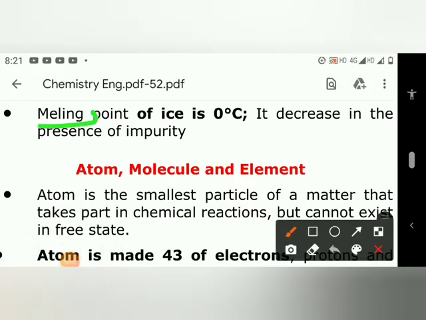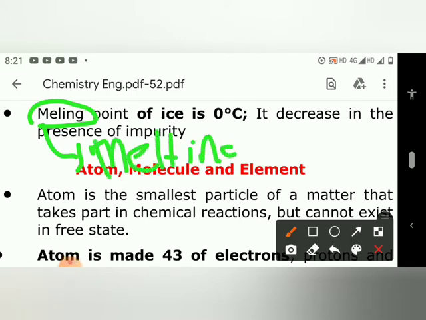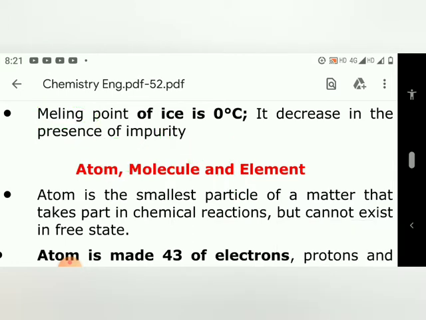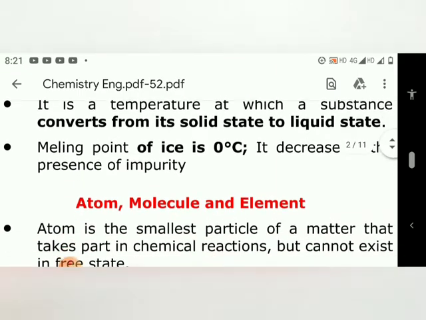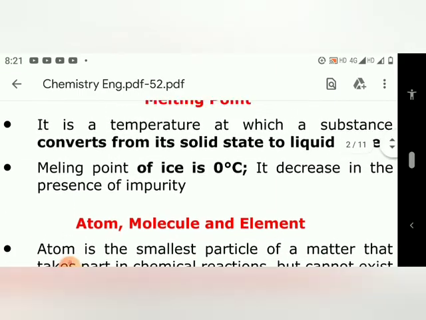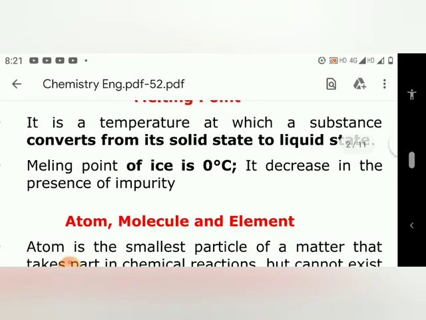Sorry, it's given wrong. The spelling of melting is given wrong. Try to correct it. The melting point of ice is 0 degrees Celsius. We all know that water becomes ice at 0 degrees Celsius. The melting point decreases in the presence of impurity. If we add impurity, then the melting point will decrease. It's obvious.